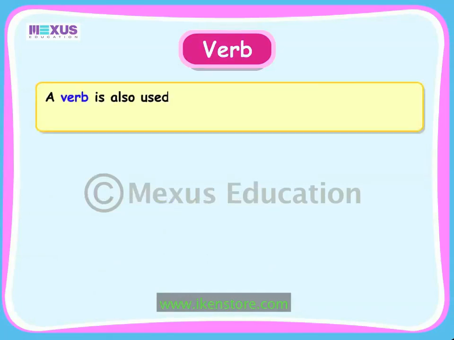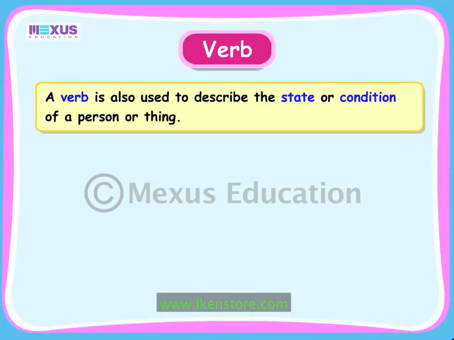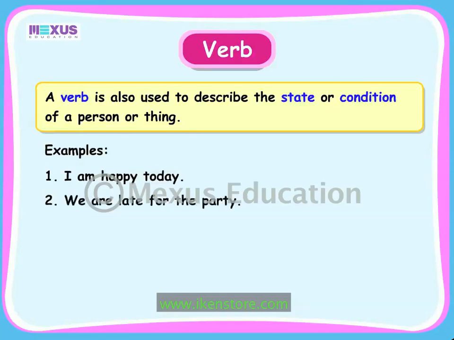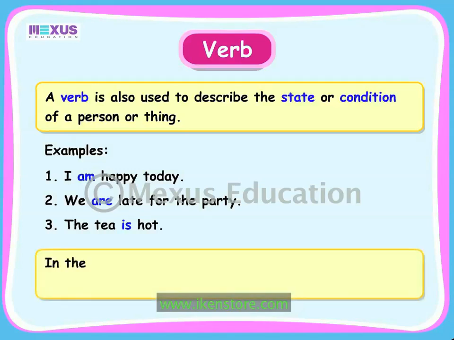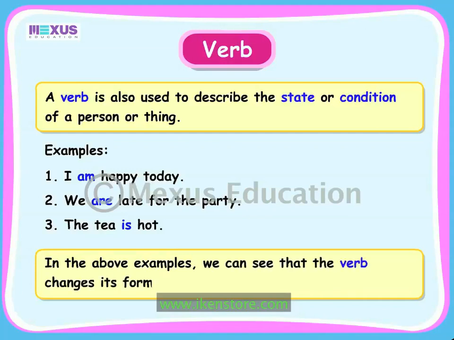A verb is also used to describe the state or condition of a person or thing. For example, I am happy today. We are late for the party. The tea is hot. In all 3 sentences, the verbs am, are and is denote the state or condition of the person or thing. In the above examples, we can see that the verb changes its form according to the person and number.